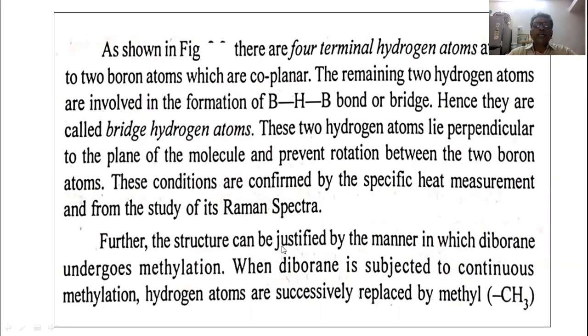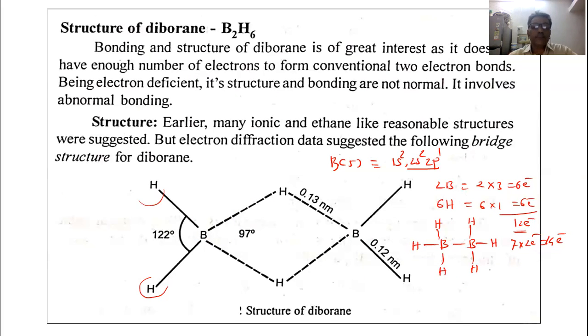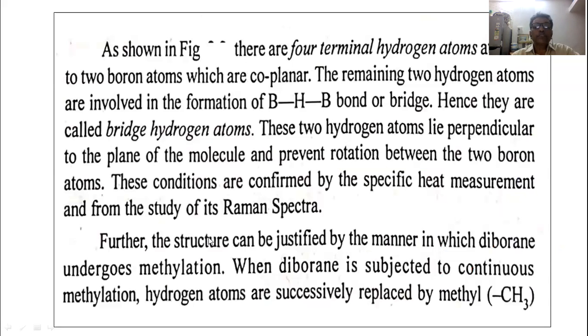In the figure, there are 4 terminal hydrogen atoms, 1, 2, 3, 4, attached to the 2 boron atoms. The remaining 2 hydrogen atoms are involved in the formation of the boron hydrogen boron bond or bridge. Hence, they are called bridge hydrogen atoms. These hydrogen atoms are perpendicular to the plane of the molecule and also prevent the rotation between the two boron atoms.